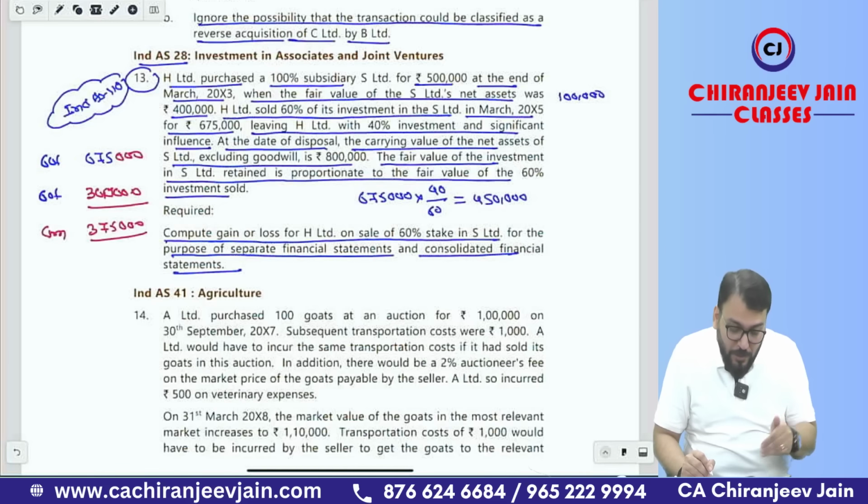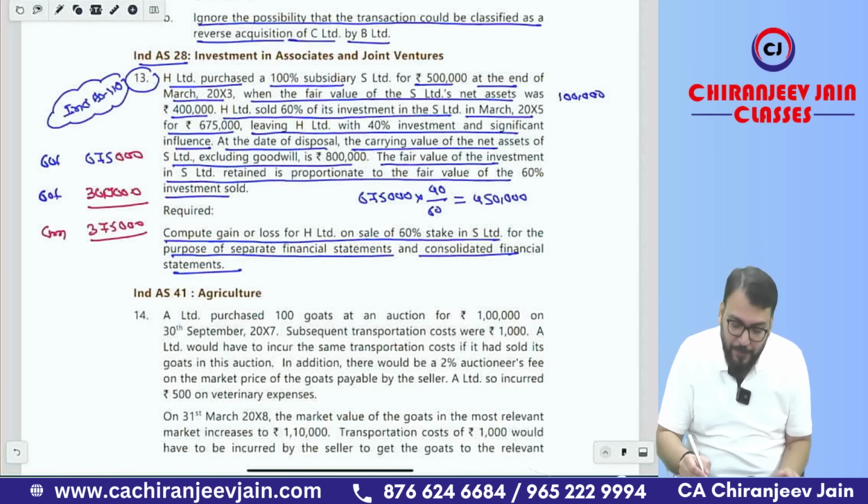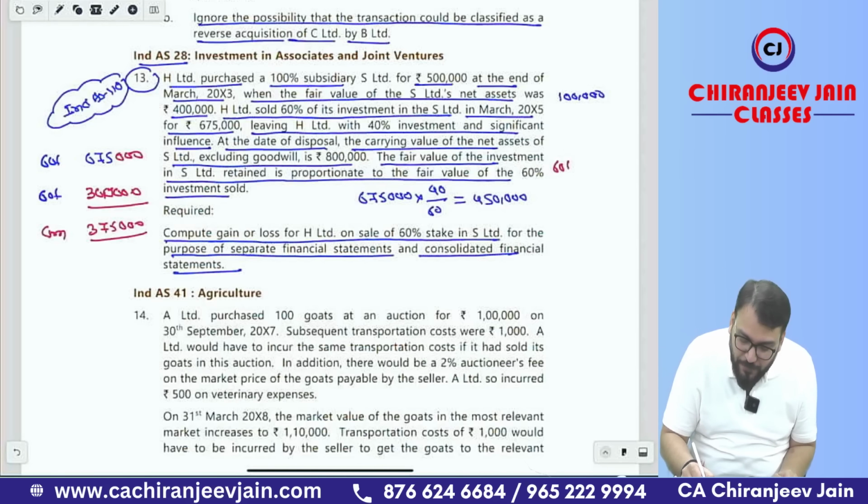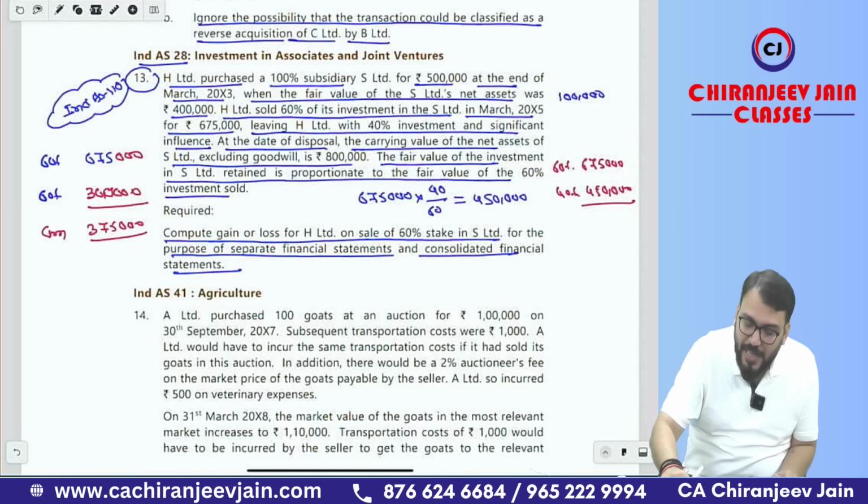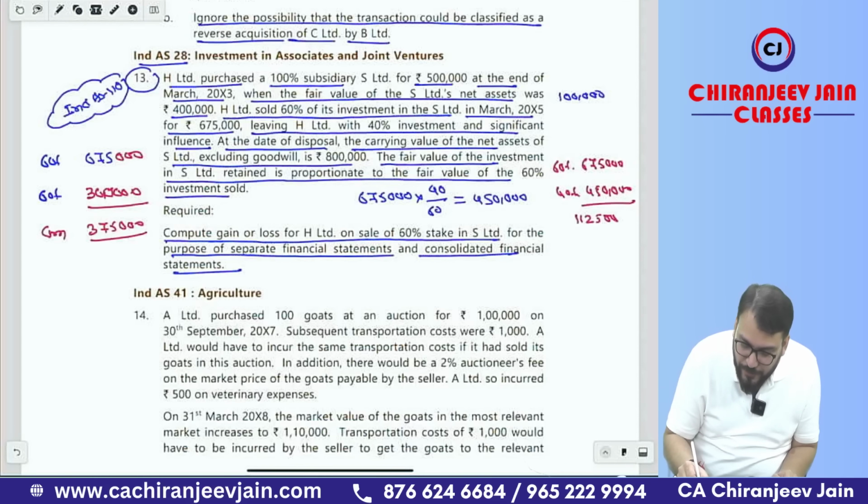Now they have also asked you to calculate gain or loss in consolidated financial statement. So what is the fair value of consideration received for 60%? That is 6 lakh 75,000. What is the fair value of investment retained? That is 4 lakh 50,000. Total becomes 6 lakh 75,000 plus 4 lakh 50,000, that is 11 lakh 25,000. Correct.